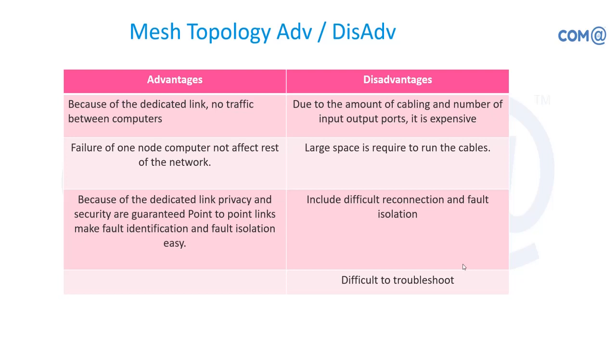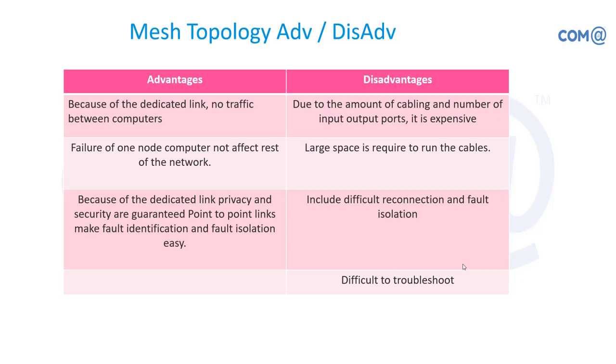Advantage: because of the dedicated link, there is no traffic between the computers. It is a point-to-point connection. Any time it can communicate with other systems. Failure of one node computer does not affect the rest of the network, as it has 6 or 7 cables simultaneously running. So if one cable goes off, it will not stop the communication; it will do it via other cables. Because of the dedicated link, privacy and security are guaranteed. Point-to-point links make fault identification and fault isolation easy. So it is a dedicated link, so we can find out which particular system is having a problem, and from that we can take the cable and connect it.